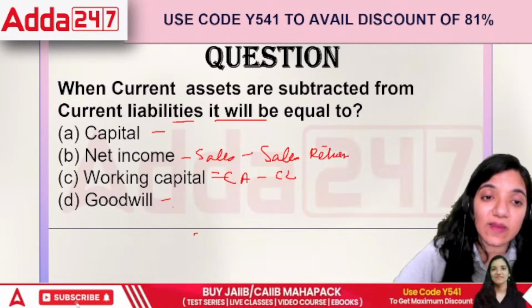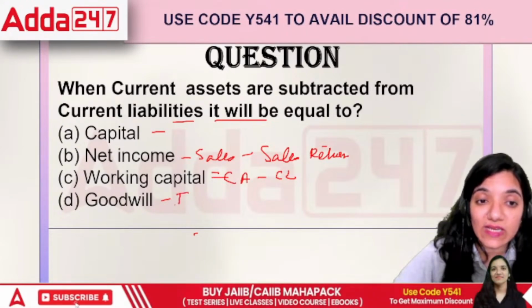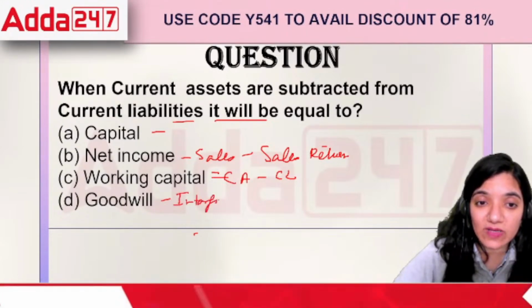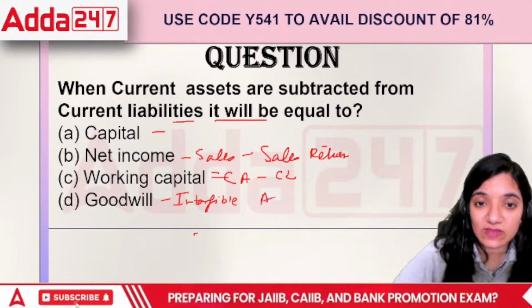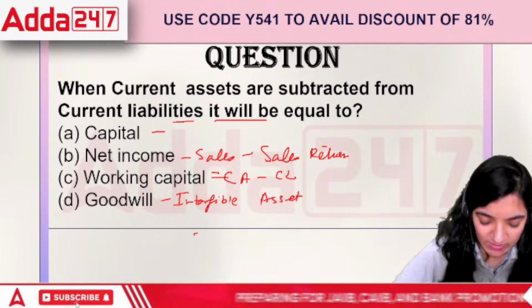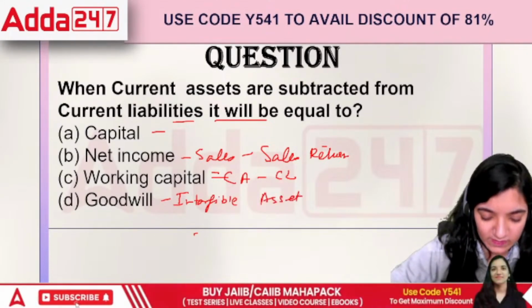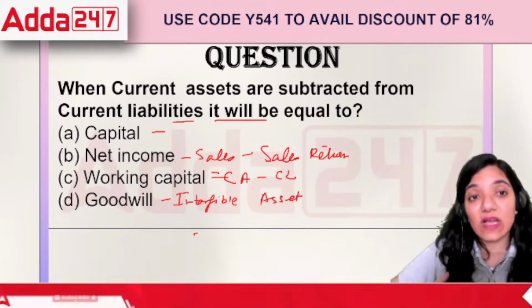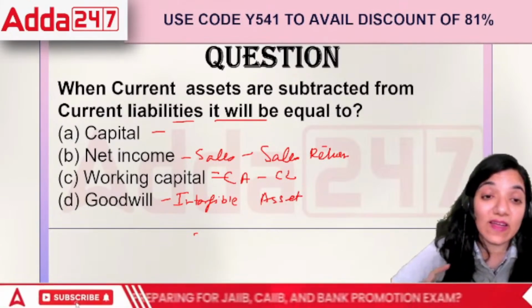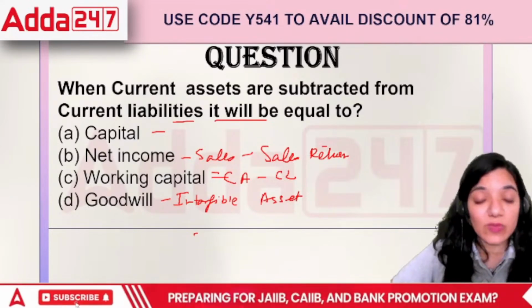Goodwill is basically the reputation of the organization, which is an intangible asset. In this case, the answer would be CA minus CL. When current assets are subtracted from current liabilities, we get the working capital.